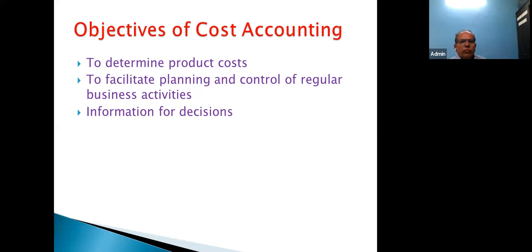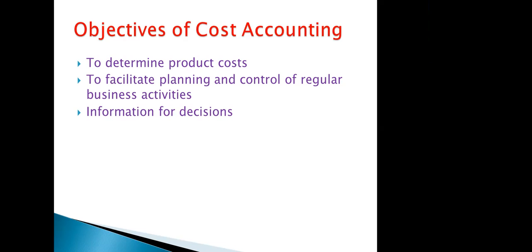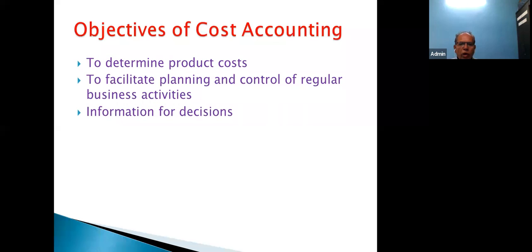Now suppose you are into a monopoly business. What do you mean by monopoly? Yours is the only company manufacturing a particular product, so there is no other competitor. Even in that case, you have to be justified with the product cost.